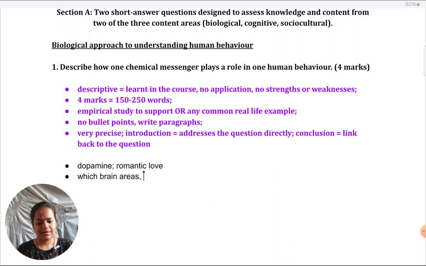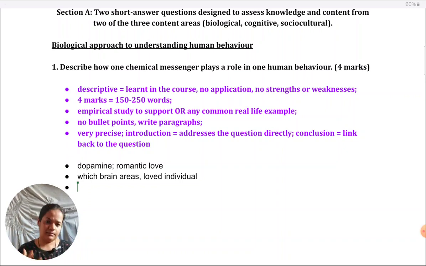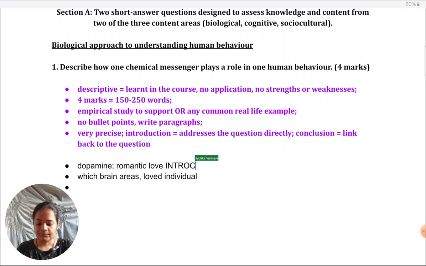When we come across a loved individual or any of their representations, their memoirs, how exactly dopamine gets released to reinforce us into a feeling of attraction and a kind of desire for closeness or proximity to that individual. You can explain these things in the next paragraph. So one paragraph is on the introduction, general definitions. The next paragraph is on the question, focused on the how part of it, how this chemical messenger is influencing this behavior.